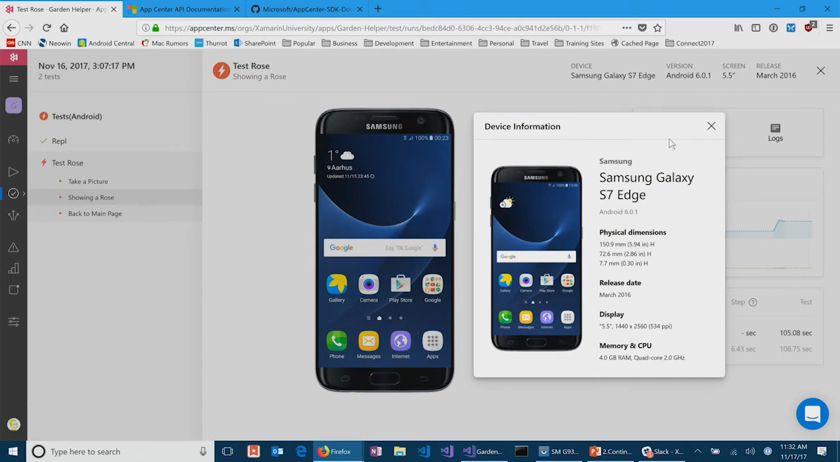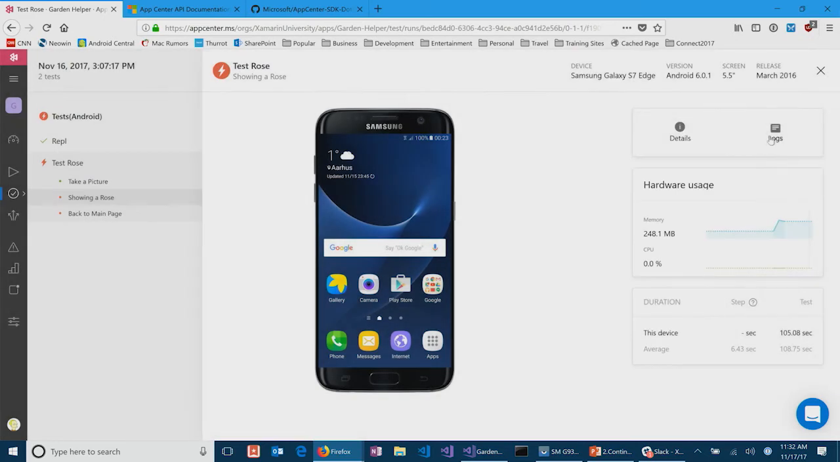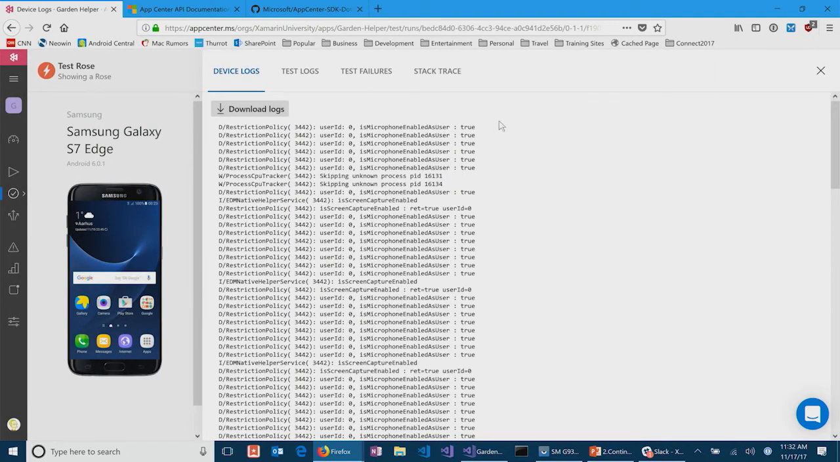It could be the amount of memory or maybe the CPU that's there. I can then even see the logs for this. And so we get device logs on Android. It's going to be the logcat, so it's everything that happened on that device. On Apple devices, it's going to be their system log. Yeah, it's the system log that comes in.